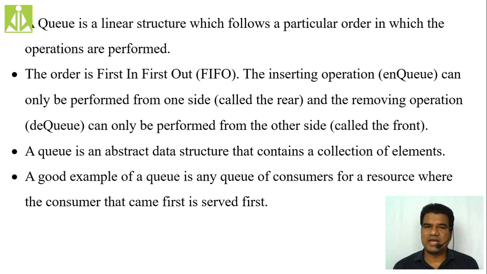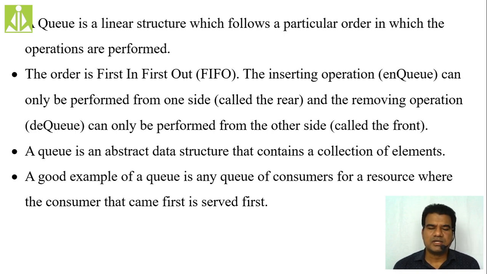In your stack, we consider only one end, the top of the stack, and all operations are performed at the top only. But in a queue, we consider two ends, front end and rear end, and some operations we perform at the front end and some at the rear end. So in short, if I generalize this statement, we perform the operations on a queue on both ends.